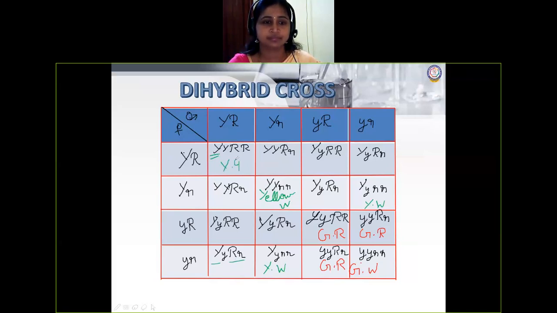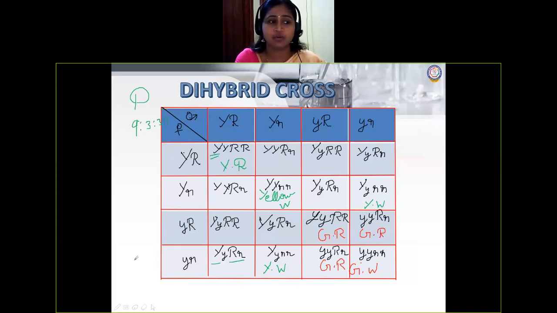So the phenotypic ratio, you can figure out here. You will get 9 is to 3 is to 3 is to 1. Next class, we'll see about the genotypic ratio.